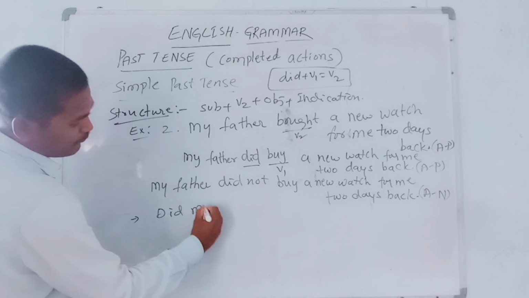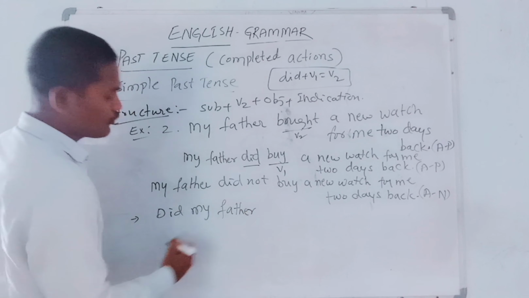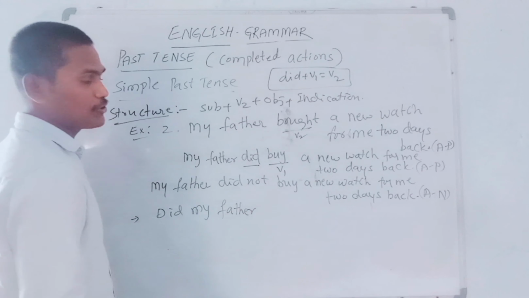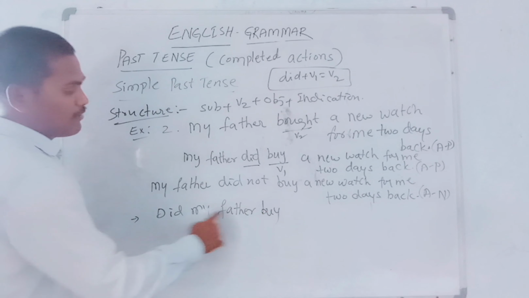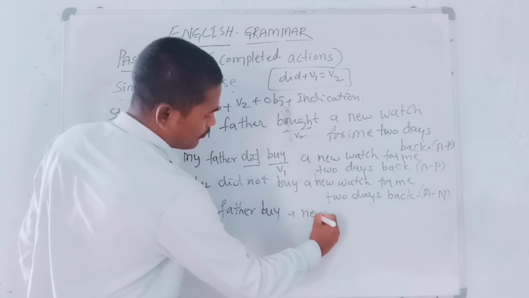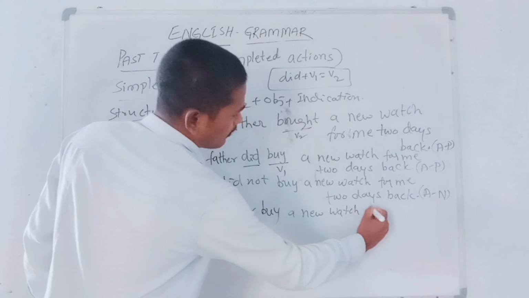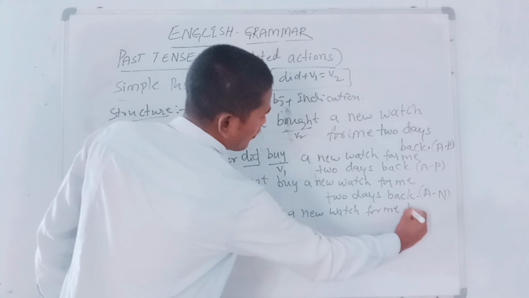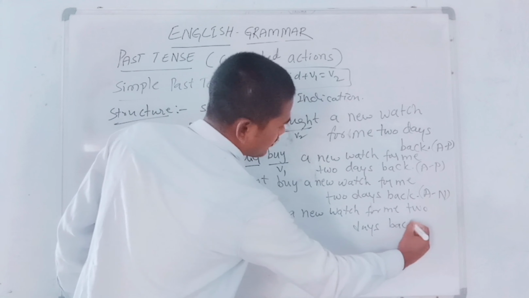Did my father, what should we write? Verb form V1 or V2? Yes, you are right, V1 verb form. Did my father buy a new watch for me 2 days back?